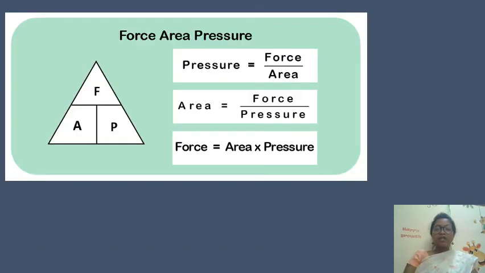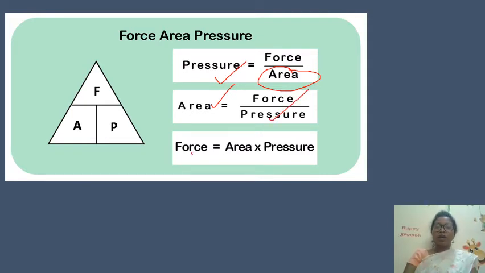Now you can see here we can derive different formulas from pressure itself. Pressure is equal to force upon area. When we want to find the formula for area, we just rearrange it: force upon pressure is the formula for area.